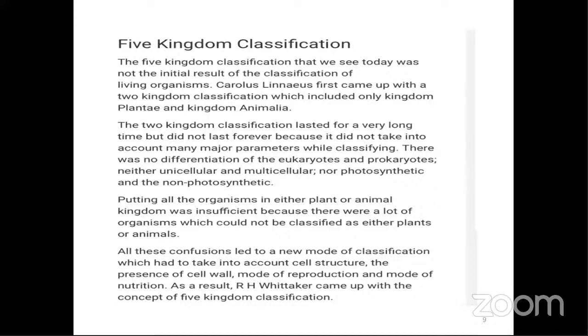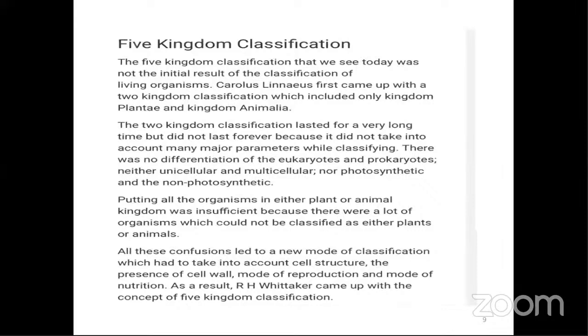organisms which are autotrophous, or which are heterotrophous, and which are omnivorous. Many such classifications were there. Some were photosynthetic, some were non-photosynthetic, some were prokaryotic, and some were eukaryotic. So it was not possible to classify all of them into 2 kingdoms only. Then the botanist R.H. Whittaker came up with the concept of 5 kingdom classification.